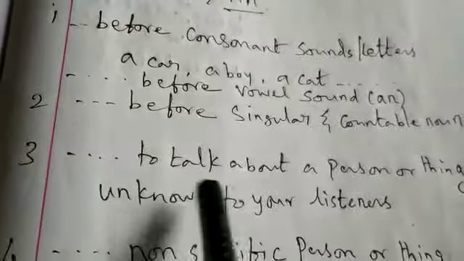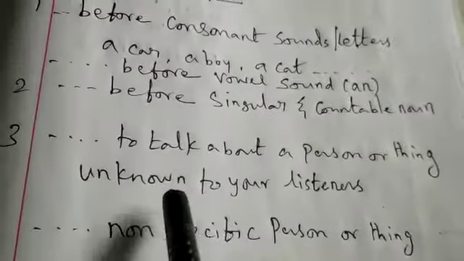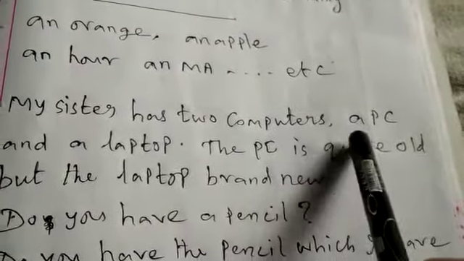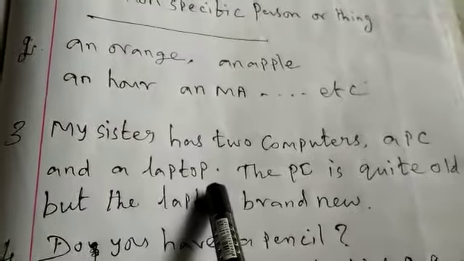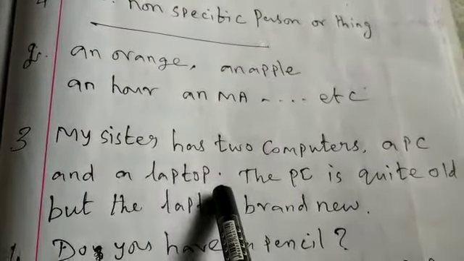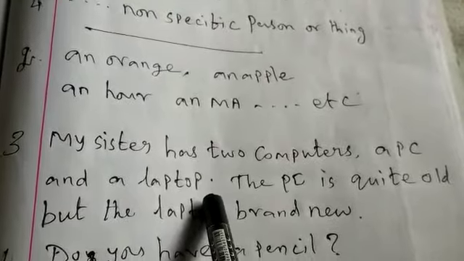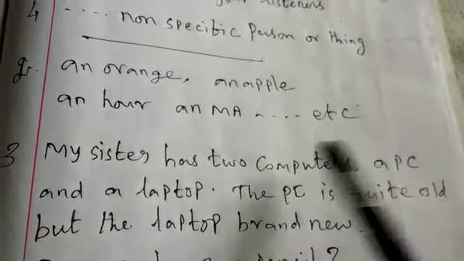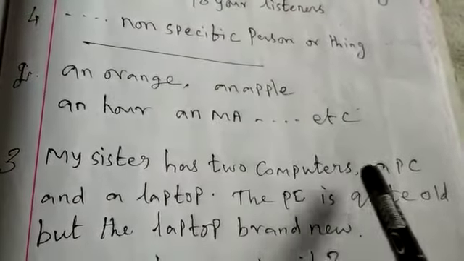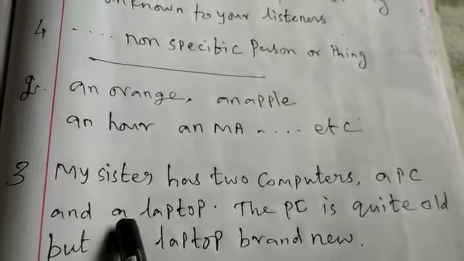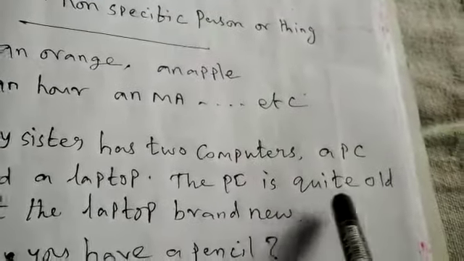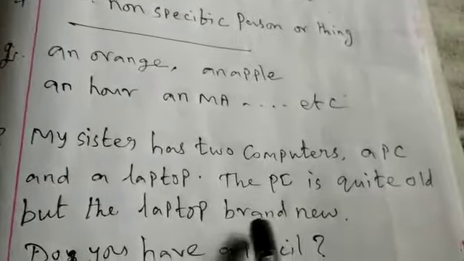Third point, to talk about a person or thing unknown to your listeners. Here, my sister has two computers, a PC and a laptop. Before this, we don't know about the PC and laptop, so here we use the article "a". Next sentence: the PC is quite old, but the laptop is brand new.